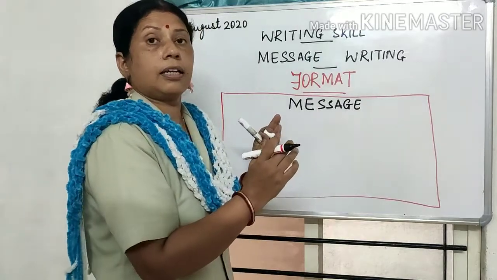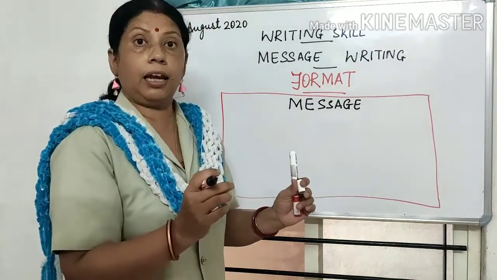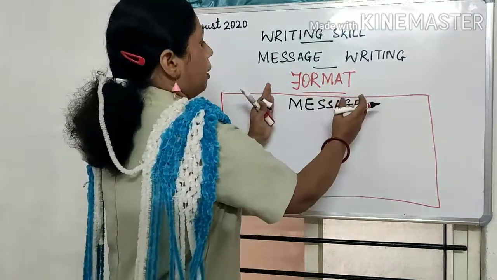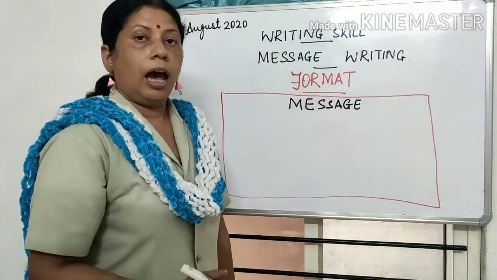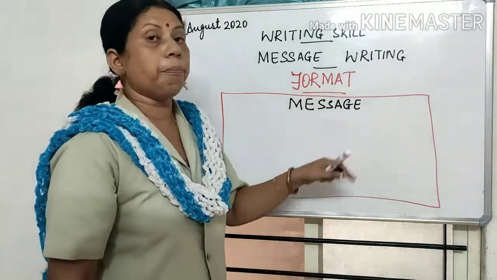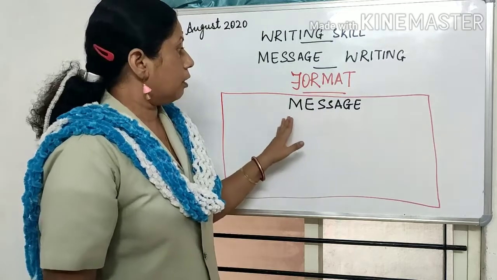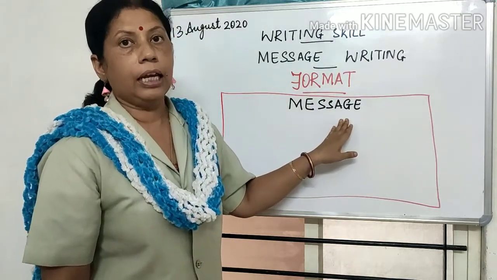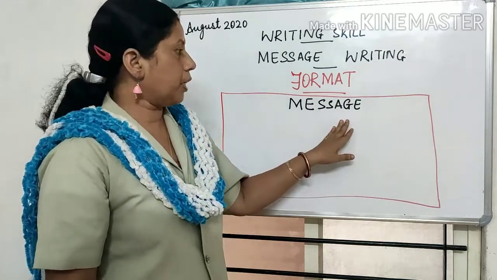It's not necessary that you measure it with a scale. Just an estimate that the word message should be in the center. And when I write the word message, it should be written in bold. Okay children, this is called bold. That means capital letters. All should be in capital letters, right?